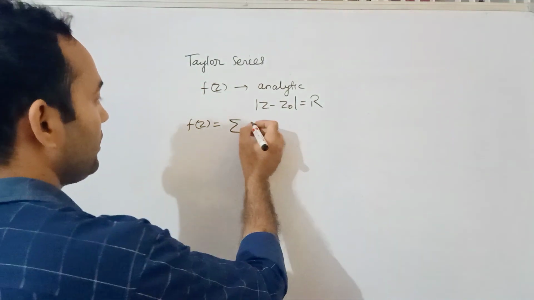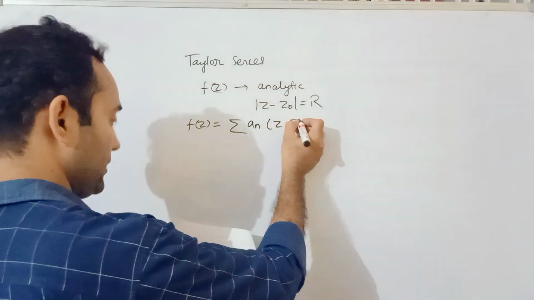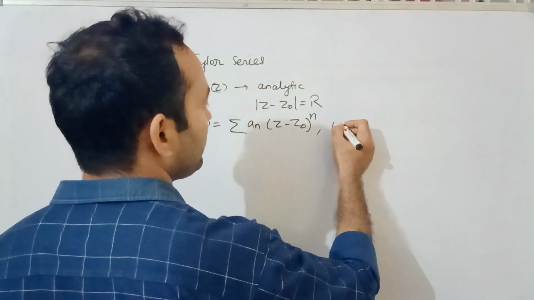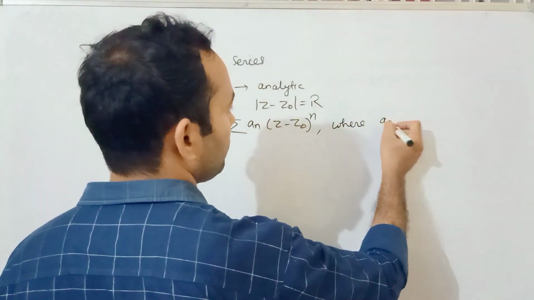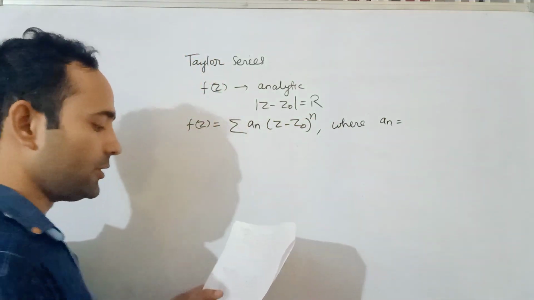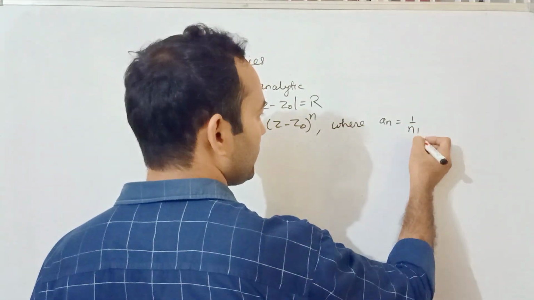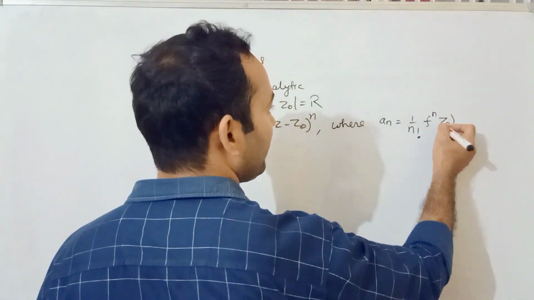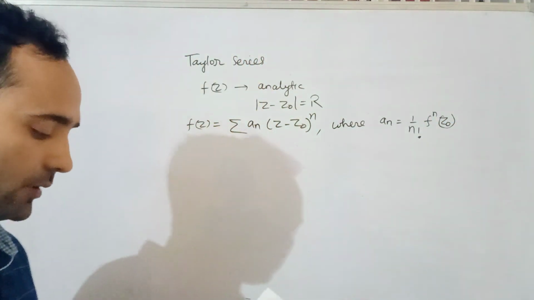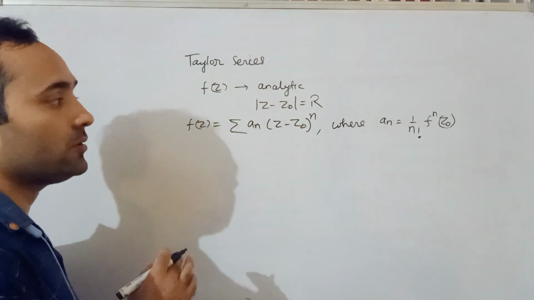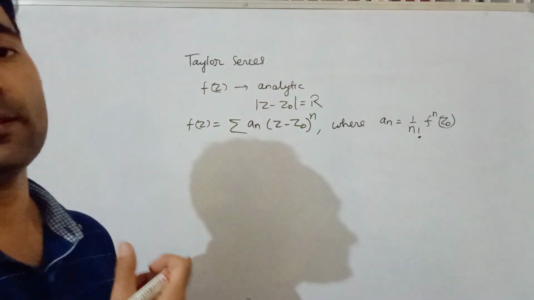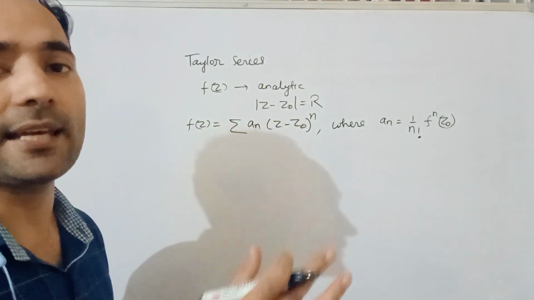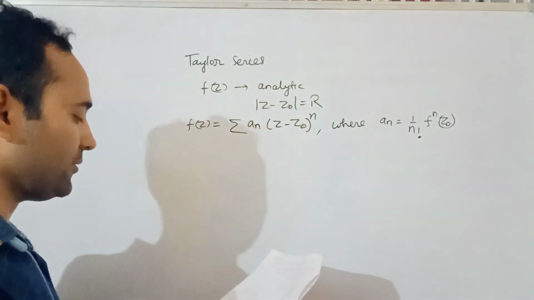How? The sum of a_n times (z minus z naught) to the power n, where a_n is 1 upon factorial n times the nth derivative at z equal to z naught. One of the properties of this series is that it is unique. No such other series can exist. That's what it means to be unique.